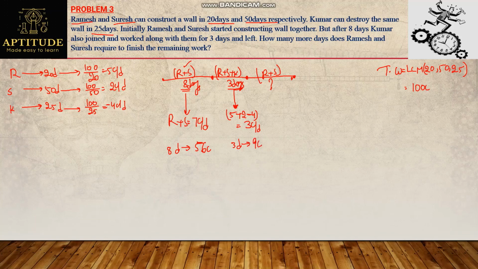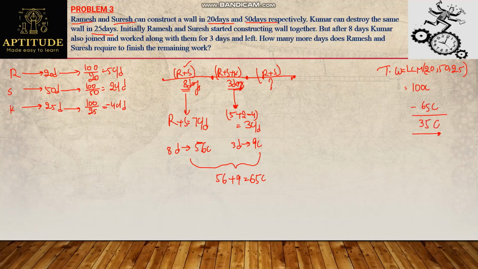So totally how many chocolates are done now? Initially 56 chocolates and now 9 chocolates. Totally 65 chocolates are done. Out of 100, they have already finished 65 chocolates. Now 35 chocolates are remaining.